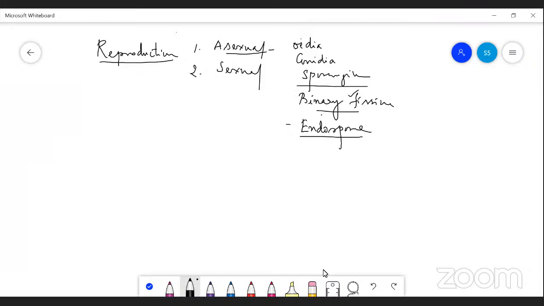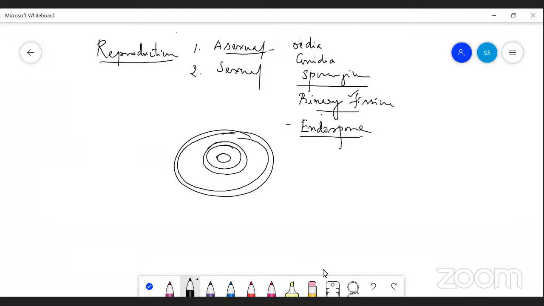During unfavorable conditions, such as non-availability of food material, bacteria undergo dehydration, removal of water molecules. The protoplasm shrinks. They secrete a thick wall around themselves. These are called endospores. The endospores are highly resistant to heat.